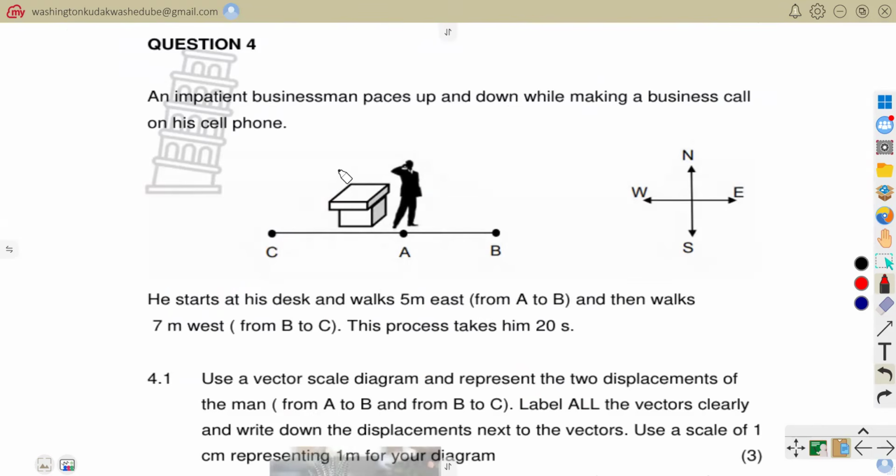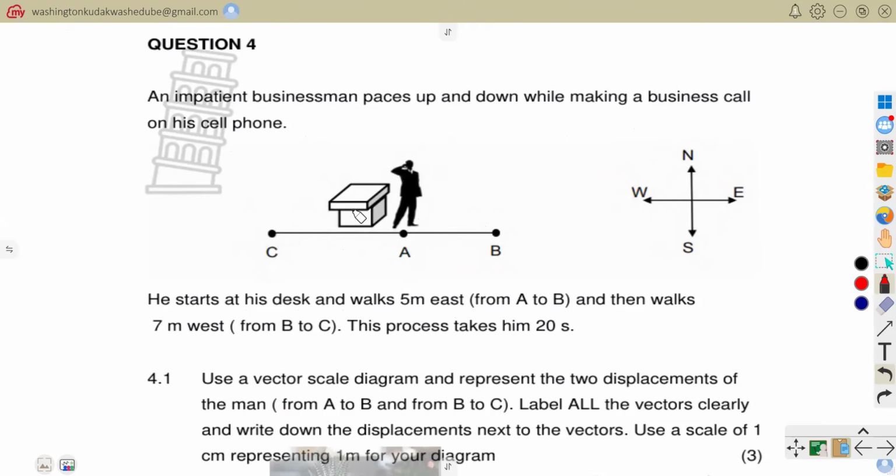You can see that question number 4 says an impatient businessman paces up and down while making a business call on his cell phone. So the businessman is pacing up and down. They are saying this guy is impatient, so he paces up and down because at some point in time, maybe he hasn't heard what he needs to hear yet. Now they are saying he starts at his desk and walks 5 meters east.